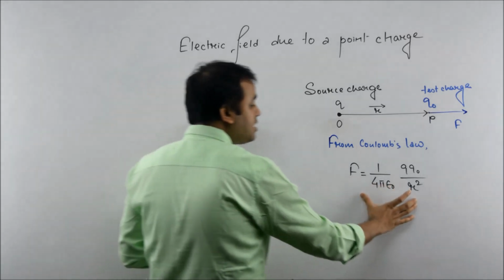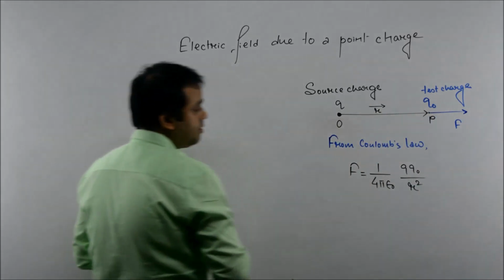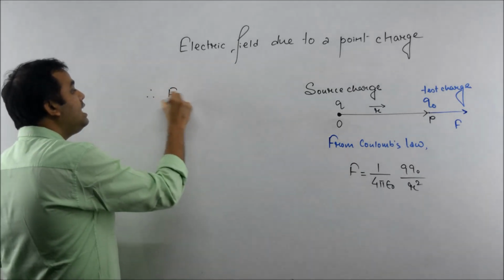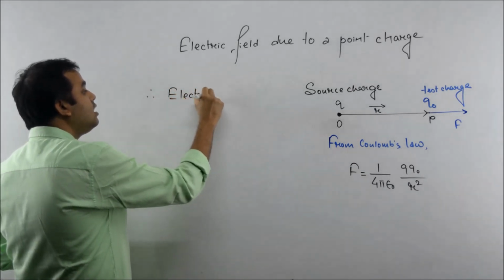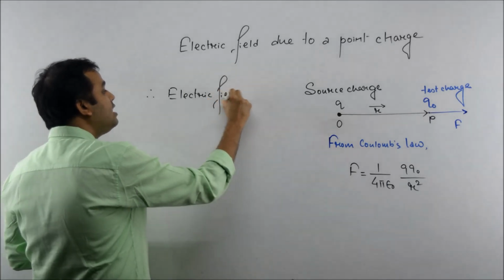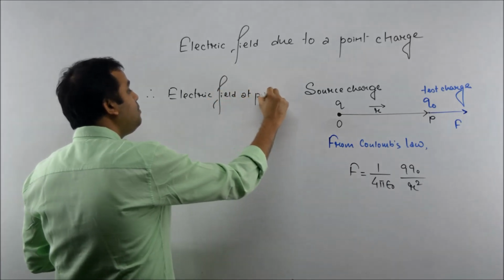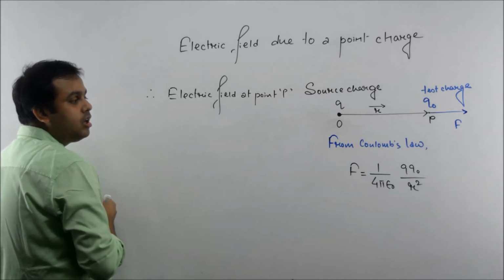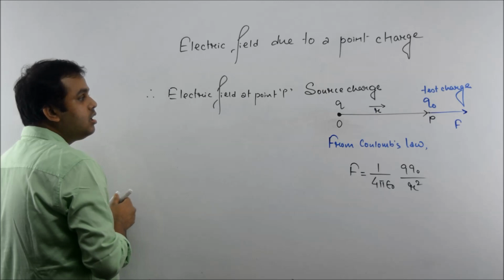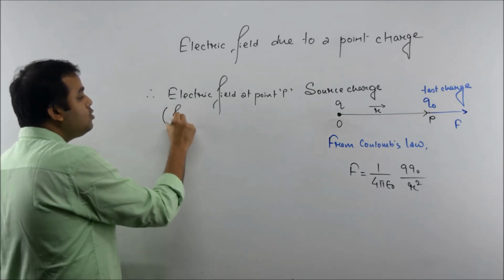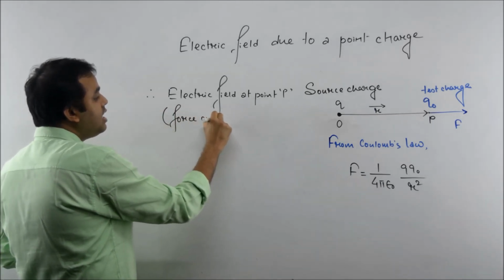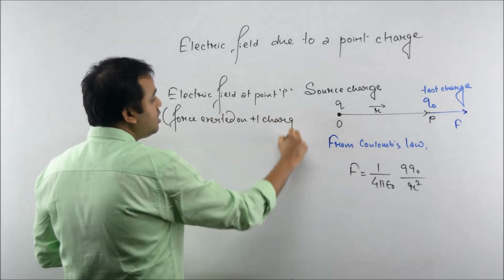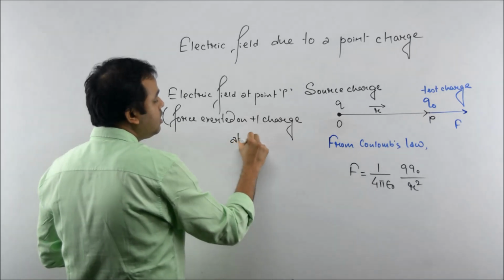So this is the force exerted on Q naught at point P. That means electric field at point P. Electric field at point P means the force exerted on unit positive charge at point P.